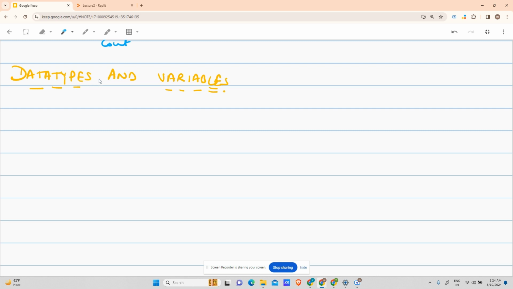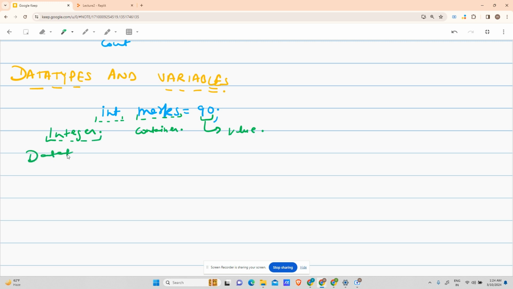So, data types and variables. Suppose I write int marks equals 90. Let us divide and conquer this. What is int? As discussed in int main, int is representing integer. What is marks? As explained in input, this marks is actually representing the container. And this is my value. Nothing to be afraid of. This is my value. So this integer is actually the data type.